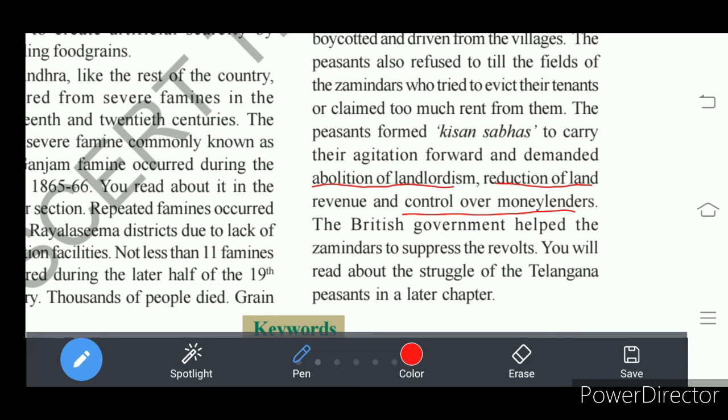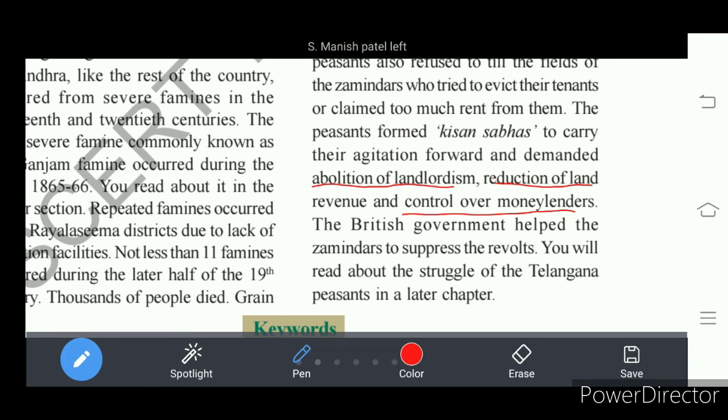So in this situation, jamindars extracted much more money, seized the lands of the peasants, and enjoyed vast lands. With landlordism, peasants did not benefit at all.